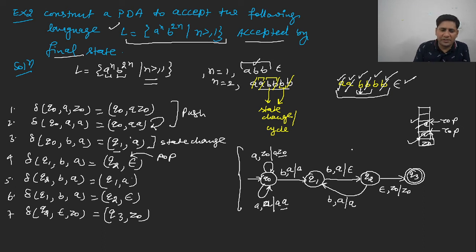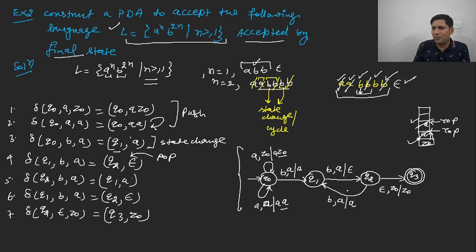Now let me represent the string acceptance for this as well. In a similar way, you can construct any type of question. Say you are having a to the n, b to the 3n. If the quantity of B is 3n, then for the language a to the power n, b to the power 3n, what can you do? For the first 2 Bs, you will increase this cycle.